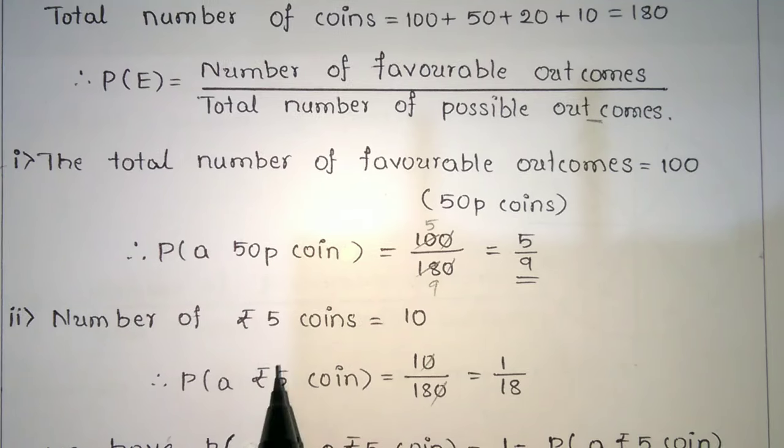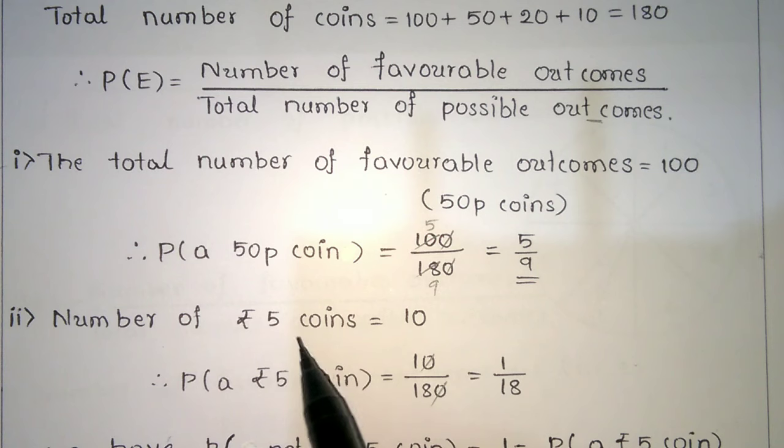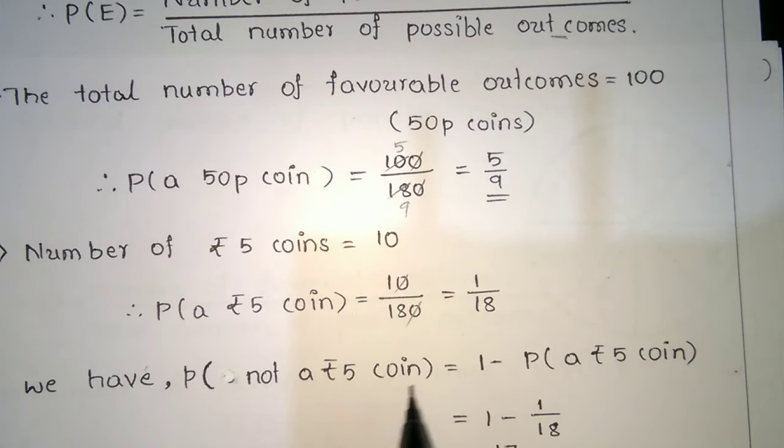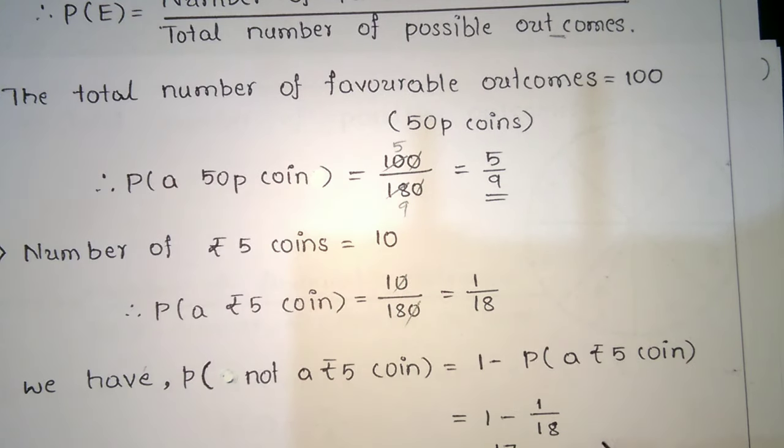Now the number of rupees 5 coins, you have 10 coins. So P of a rupees 5 coin is equal to 10 by 180, that is 1 by 18. So P of not a rupees 5 coin is equal to 1 minus P of a rupees 5 coin. That is 1 minus 1 by 18, that is 17 by 18. 1 can be written as 18 by 18, so 18 minus 1, you get 17 by 18.